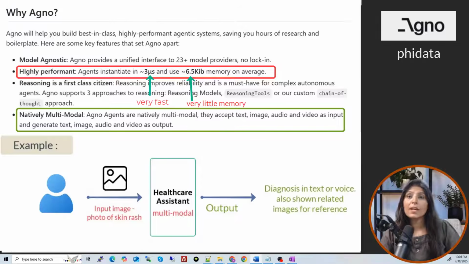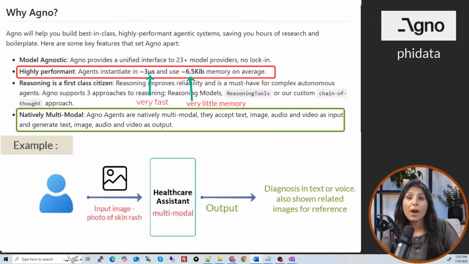So in this example, the agent is not just using text, it is working with images, it is working with audio and text. If you see this example, the input to this agent is an image, right? And the output is a mix of voice and written text and images. So with multimodal, your agent can see, hear, speak, it can watch and describe, it can read and write. So it will not be a basic chatbot. Now, if your agent is a multimodal agent, that means your agent is more realistic, right?